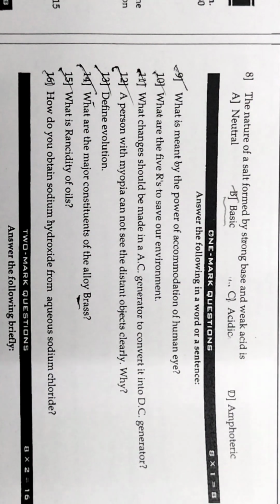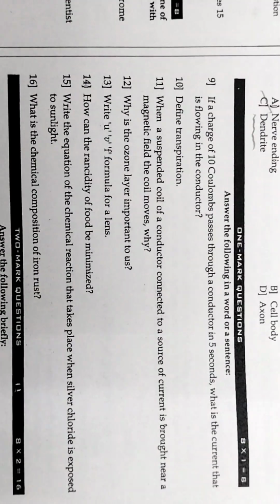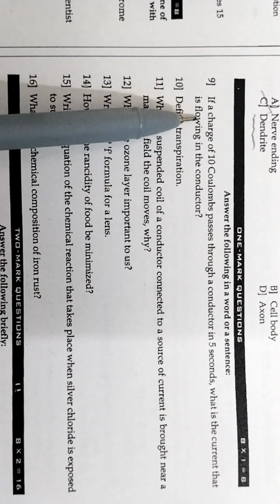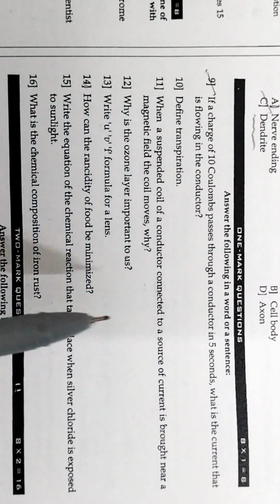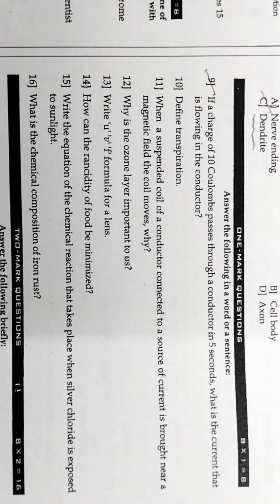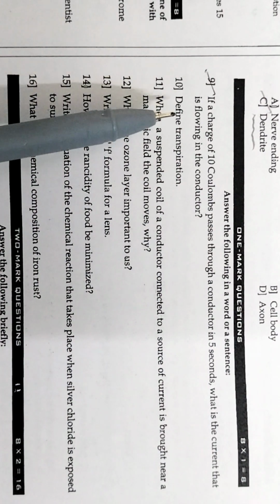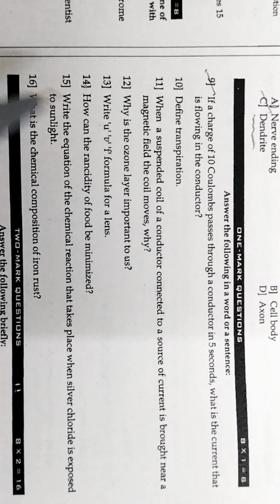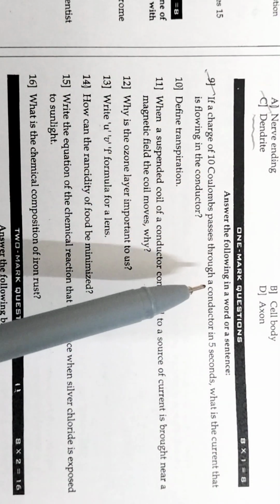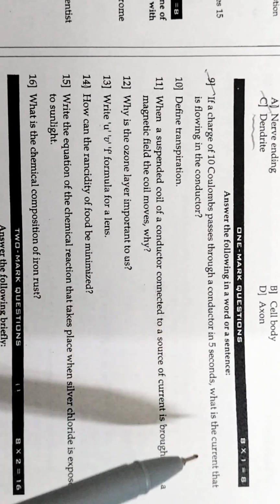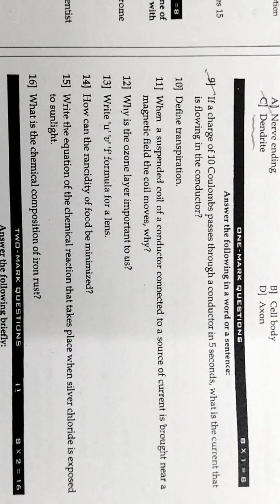Now let us go for the next question. If a charge of 10 coulomb passes through a conductor in 5 seconds, what is the current that is flowing in the conductor? So 10 coulomb of charge passes through a conductor in 5 seconds. What is the current that flows in the conductor?